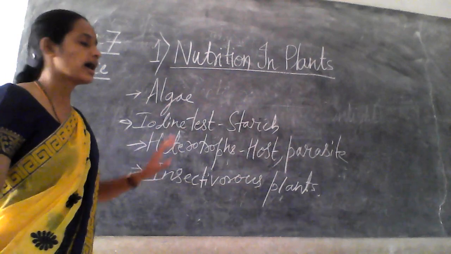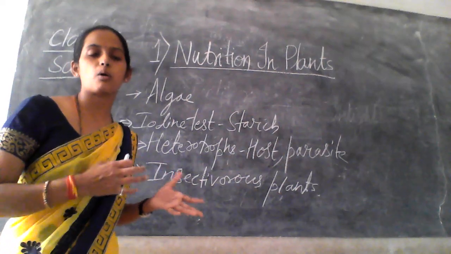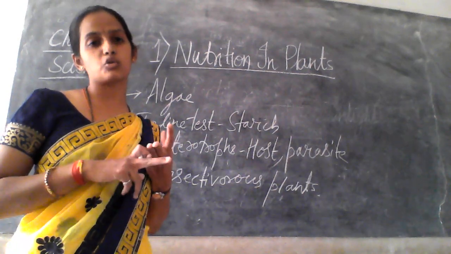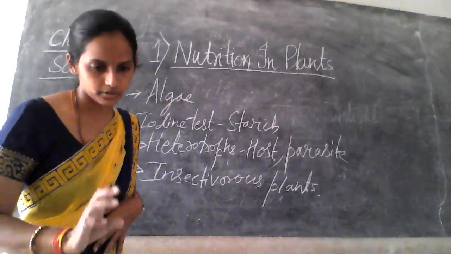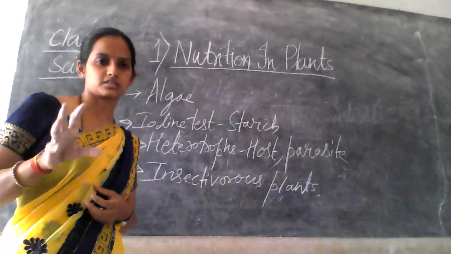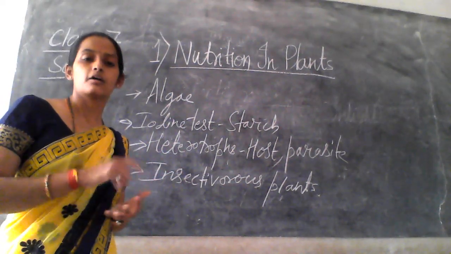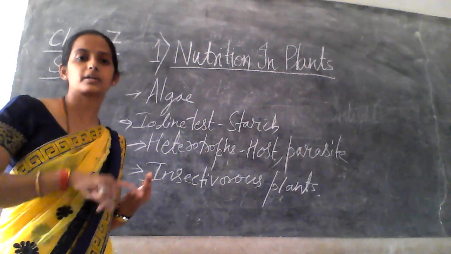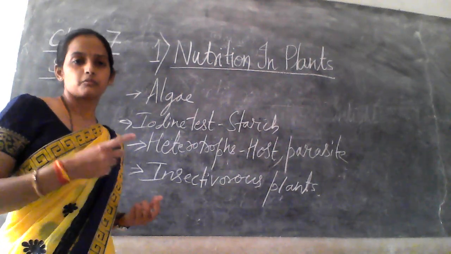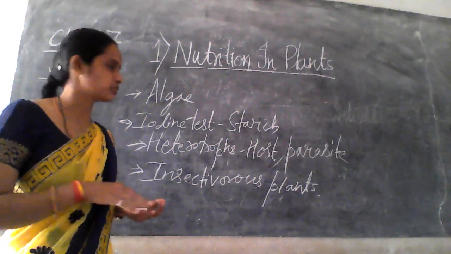What are algae? Algae are the green patches or small plantlets which we can see near ponds or small water bodies, right? They have chlorophyll and they make their own food. And what about the iodine test? It is used to detect starch, which is a food produced in the plant, right? The plant kept in sunlight shows the presence of starch, whereas the one kept in the dark does not show it. Why? Due to the absence of sunlight, there is no preparation of food, right?